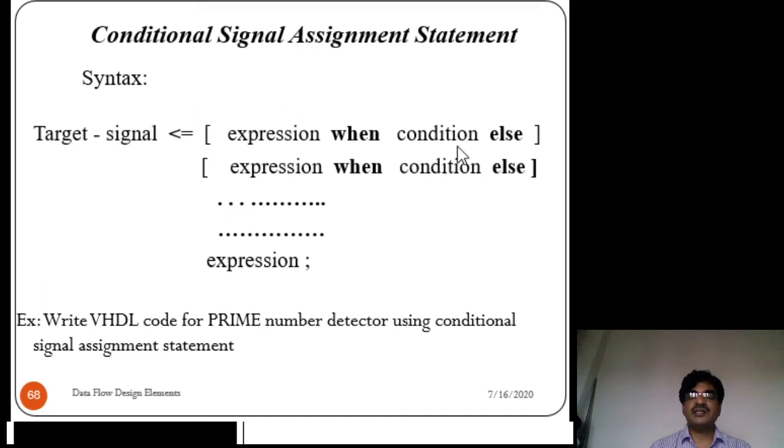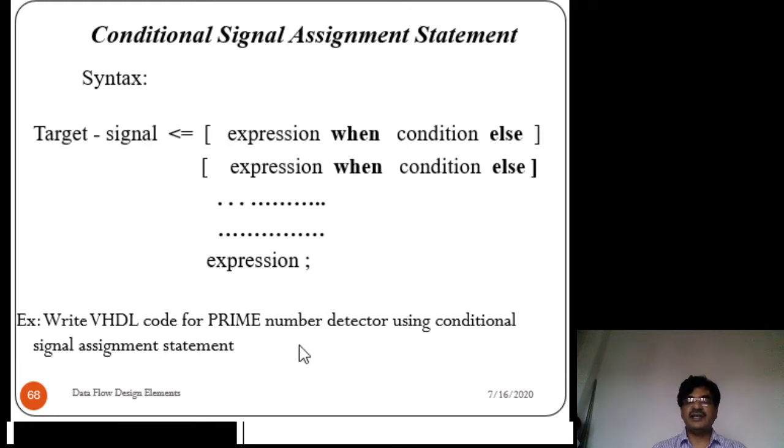Suppose here also the condition fails, it goes to the else part. Like that, you can include any number of when statements. If the conditions of all the when clauses fail, finally the else part expression result will be assigned to the target signal.